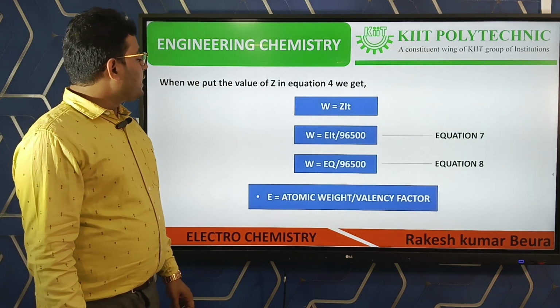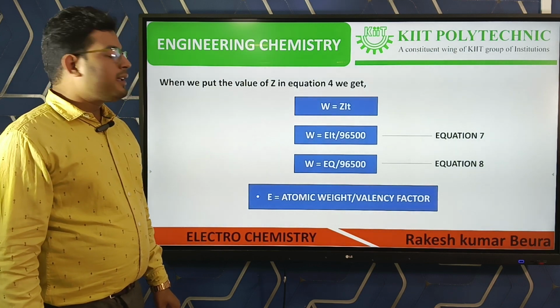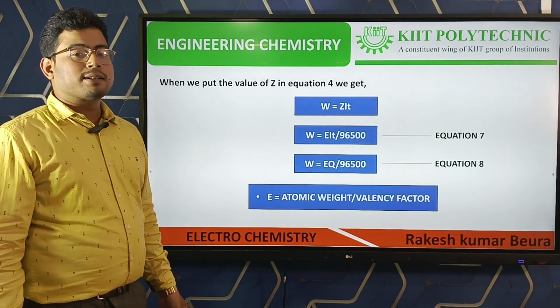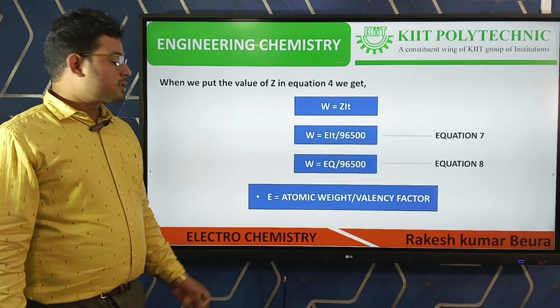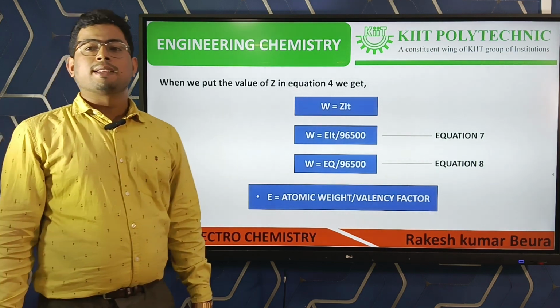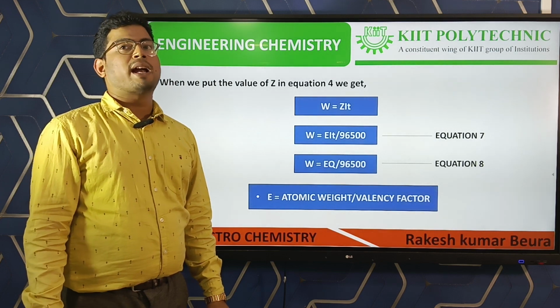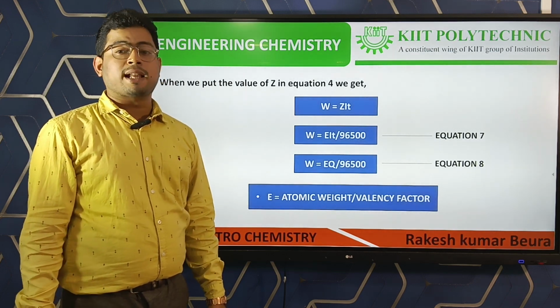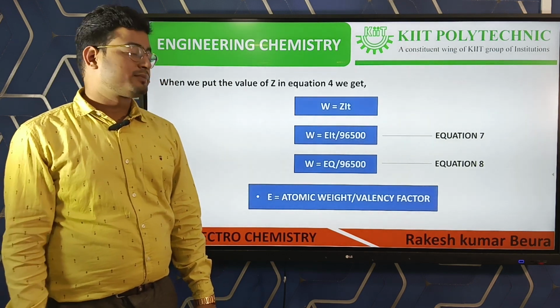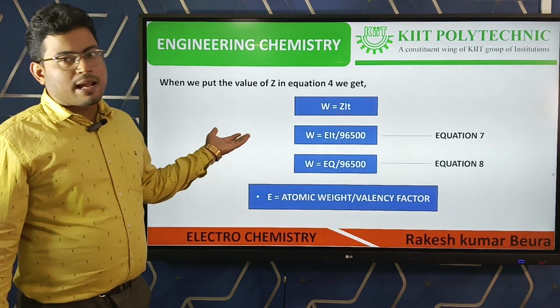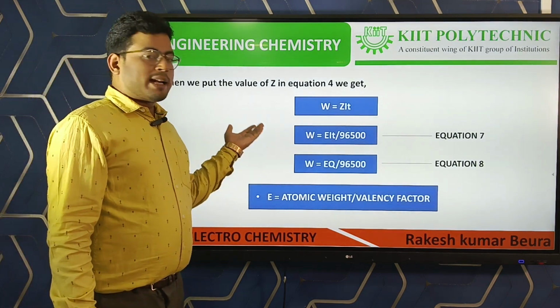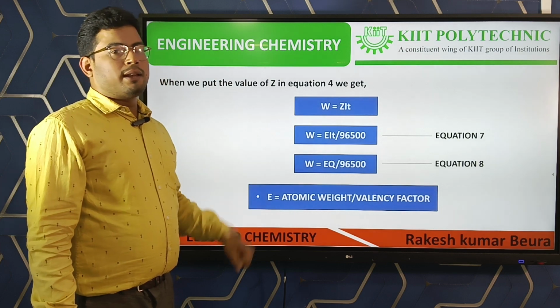And the equivalent weight, that is E, also we can call that equivalent weight. The formula of equivalent weight is atomic weight by valency factor, the weight of that particular metal or substance by its valency factor. That was our Faraday's first law.